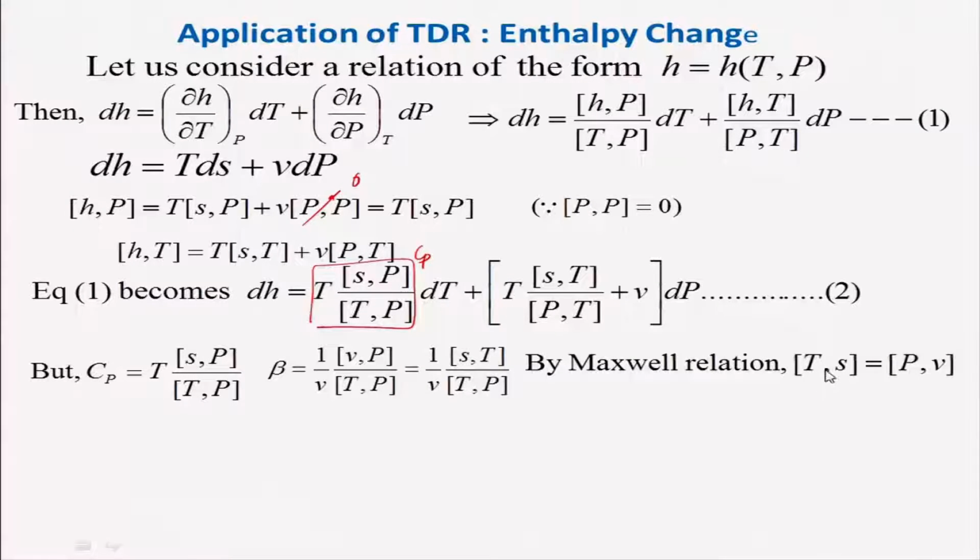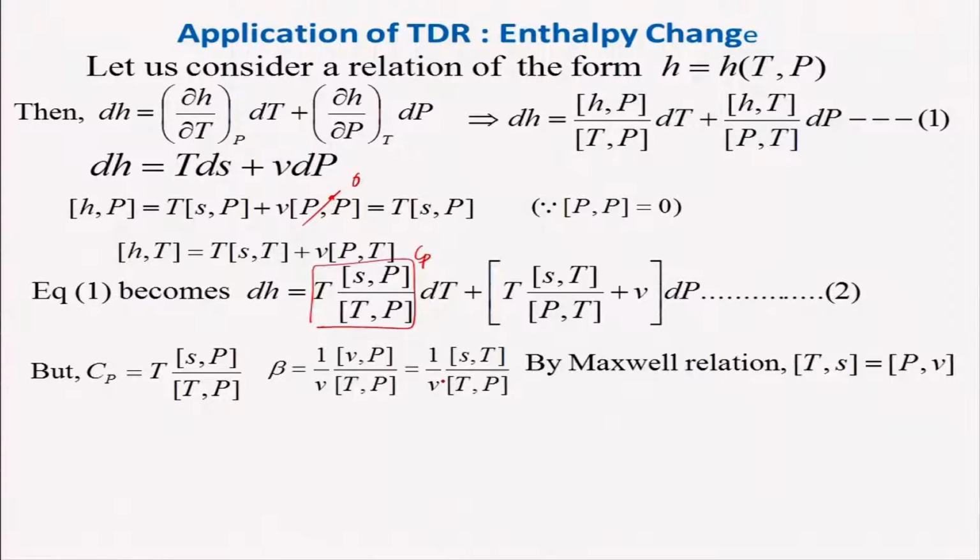We know that the Maxwell relation is the Jacobian of (T, S) equal to the Jacobian of (P, V), and by that we can also find this beta, which is equal to 1 over V times the Jacobian of (V, P) with respect to (T, P), which is nothing but 1 over V times the Jacobian of (S, T) with respect to (T, P).